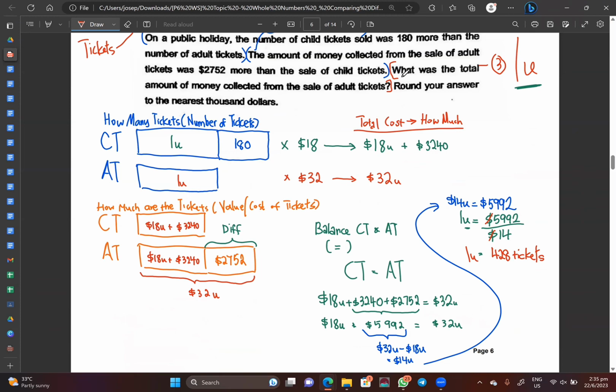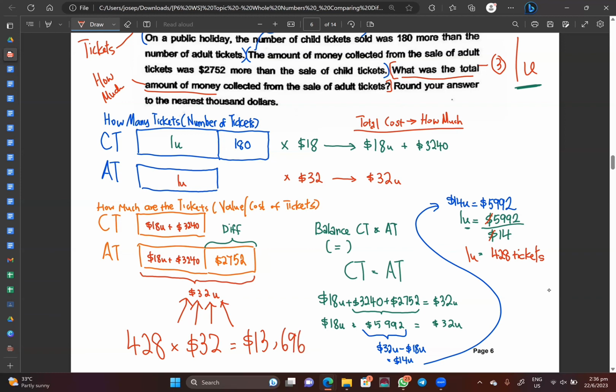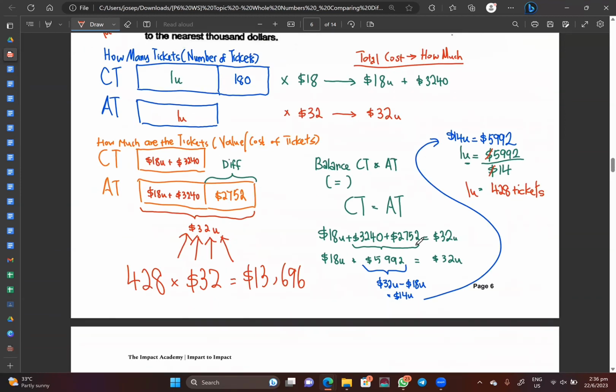The question says, I want you to find out the total amount of money. The word amount of money means how much. From the sale of adult tickets. You realize that this is the one that they want you to find. You all agree so far? Okay, and we learned that 1 unit is 428, so therefore you just have to do 428 times $32 unit. All right, you get to 428 times 32. We get to $13,696. And this is the total amount of money that they have collected from the adult tickets.